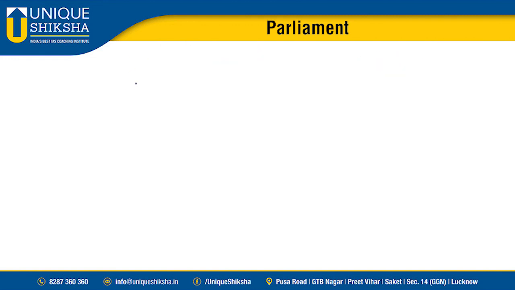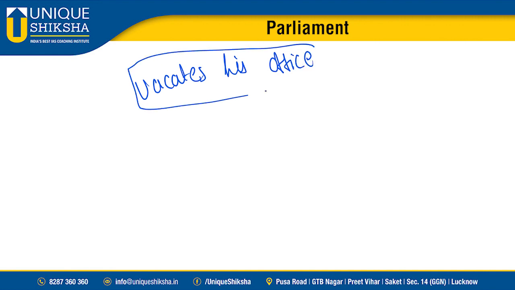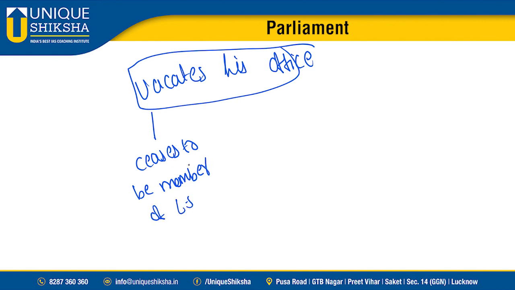Okay, what is the process of removal? How does he vacate his office, sir? What are the grounds for vacancy in his office? First, if he ceases to be a member of Lok Sabha. Next, he resigns. To whom does he submit his resignation, sir? He resigns by writing to the deputy speaker.